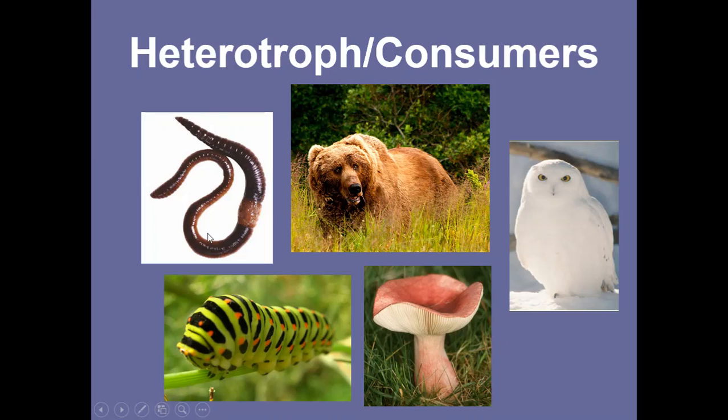Again, detritivore, omnivore, eats both. Carnivore, only eats meat. That's a decomposer. And then an herbivore, only eats plants.